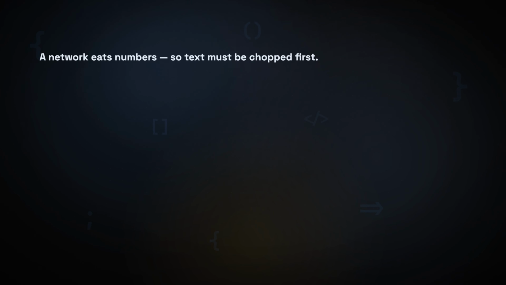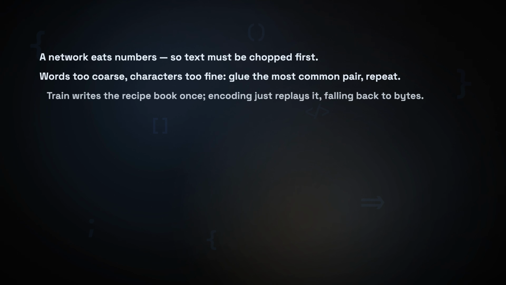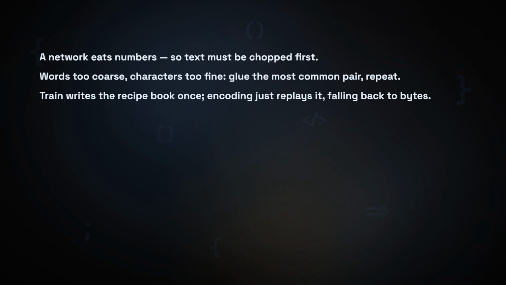So let's close every loop. A network eats numbers, not letters, so text must be chopped first. Words are too coarse, characters too fine, so we find the middle. We find it with one trick, the same one that shrinks files. Glue the most common pair, write the rule, repeat until the table is full. Training writes that recipe book once.